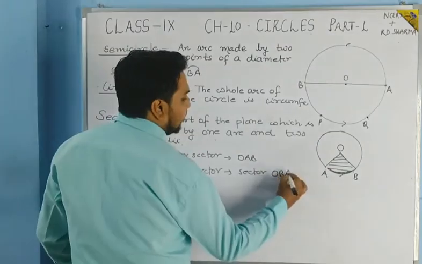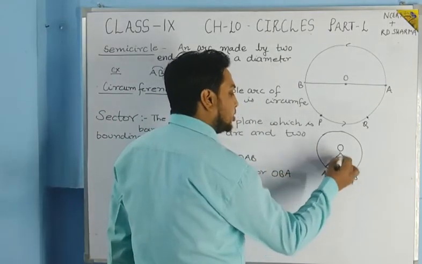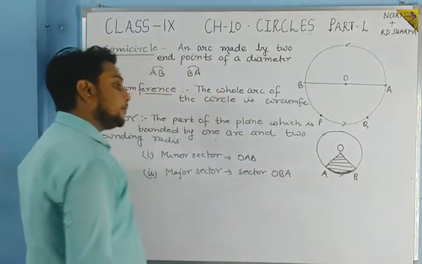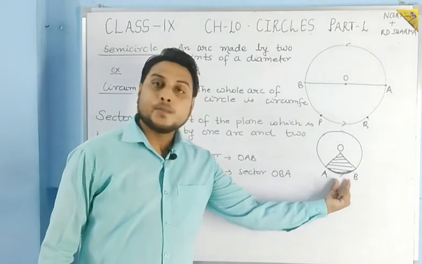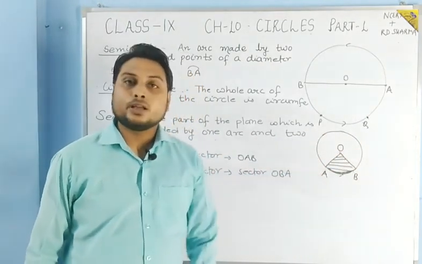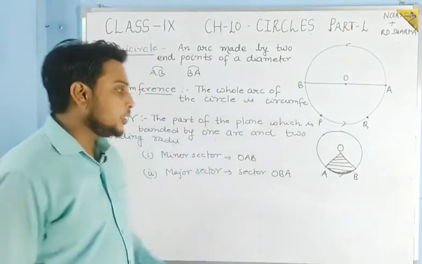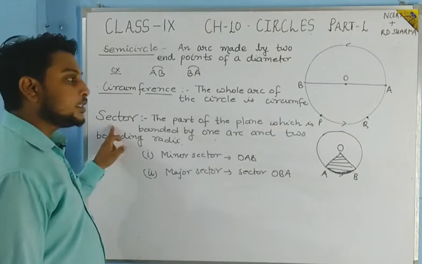Students, see, this is the shaded part, this will be the minor sector, and the sector which is left is the major sector. So like this we can give the definition of the sector.